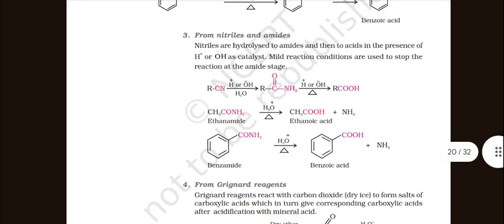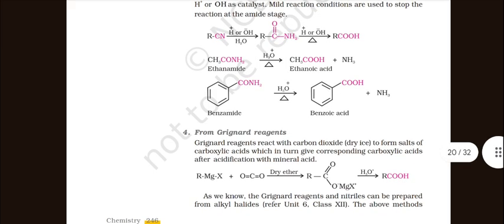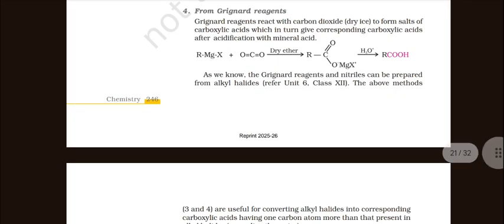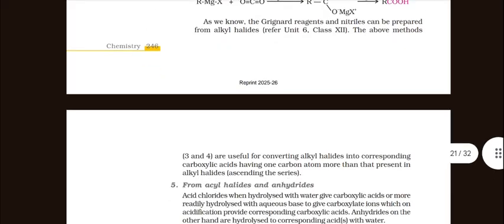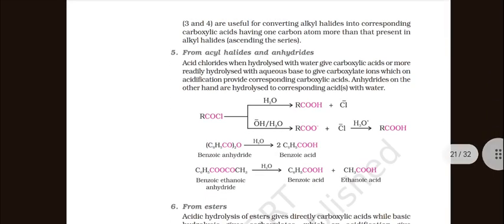From nitriles and amides. Nitriles are hydrolyzed to amides and then to acid in the presence of H positive or OH negative as catalyst. Mild reaction conditions are used to stop the reaction at the amide stage. From Grignard reagent. Grignard reagents react with carbon dioxide to form salt of carboxylic acid, which in turn gives the corresponding carboxylic acid after acidification with mineral acid. As we know, the Grignard reagent and nitriles can be prepared from alkyl halides. The above methods are useful for converting alkyl halide into the corresponding carboxylic acid having one carbon atom more than that